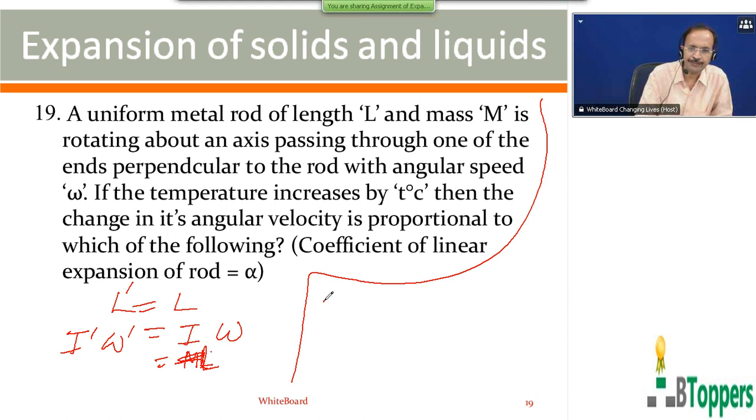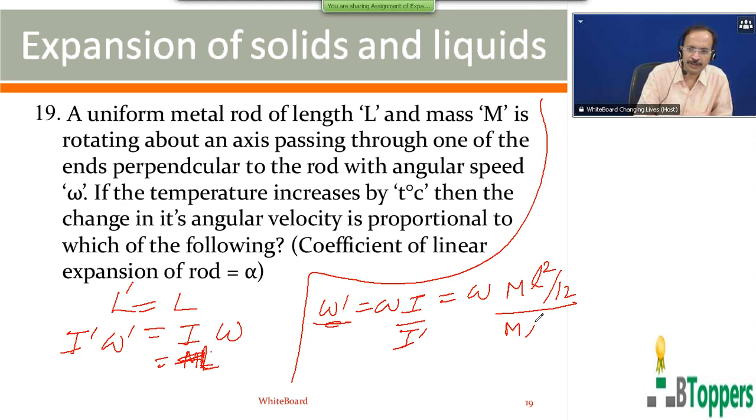So you can write omega dash equal to omega into I by I dash. I can be written as m into L square by 12, where L is the initial length of the rod. The final moment of inertia of the rod you can write as m into L dash square by 12, where L dash is the final length.